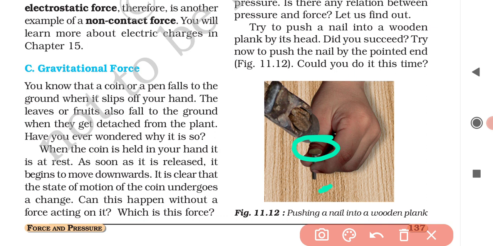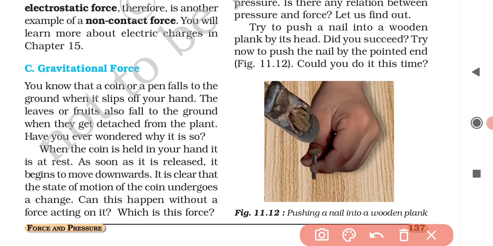If the force of the thumb, or of the hammer we are holding in our hand, acts on a large area, it produces small pressure, because the area of the head is large.